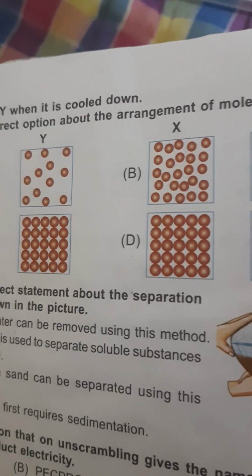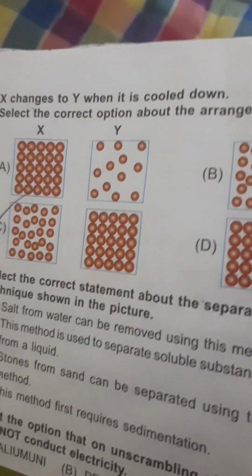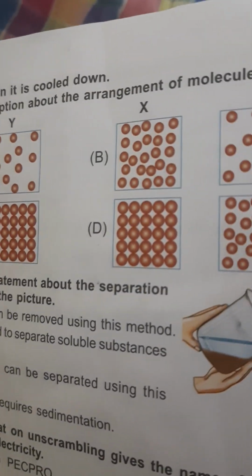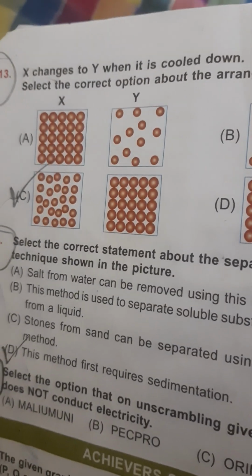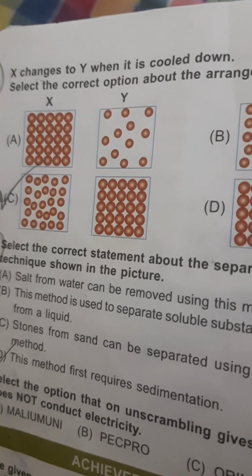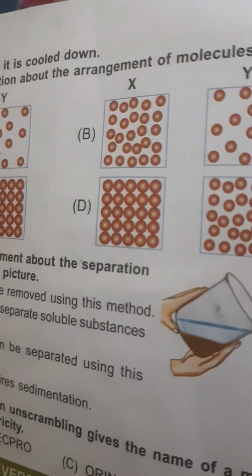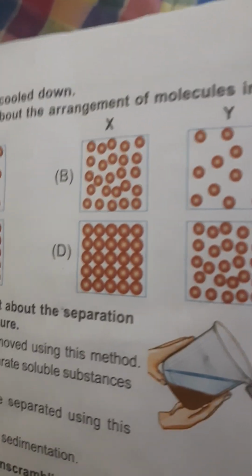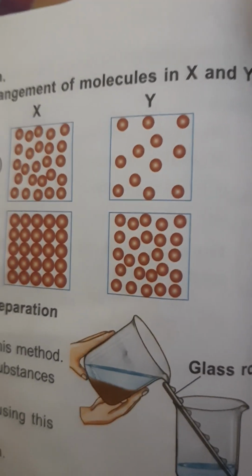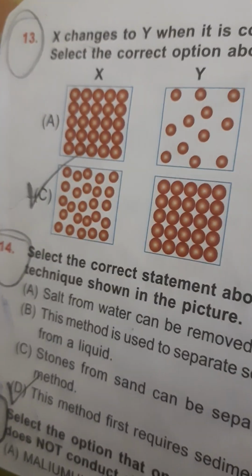X changes to Y when it is cooled down. Select the correct option about the arrangement of molecules in X and Y. So X is fixed and Y is not fixed. This will not be the option. X changes to Y. These are the same. So this can't be option B.